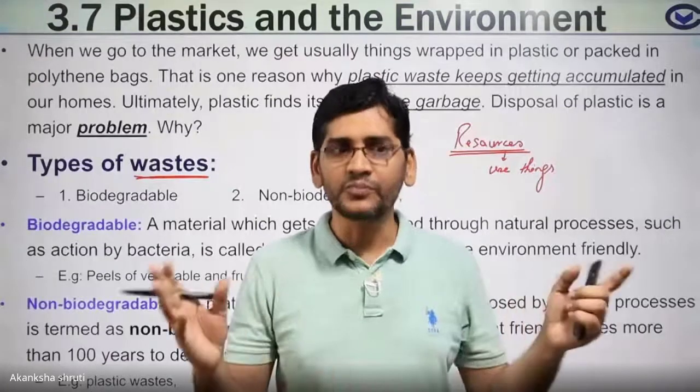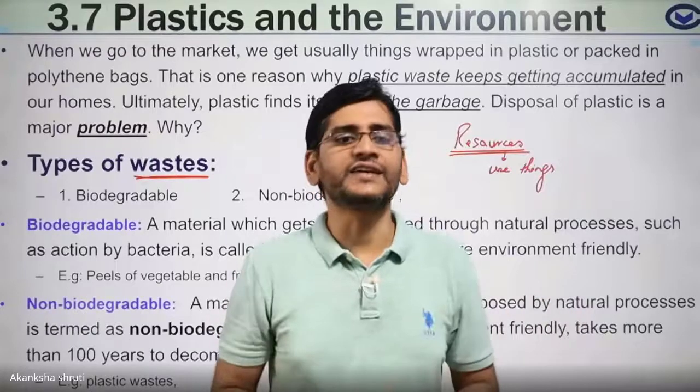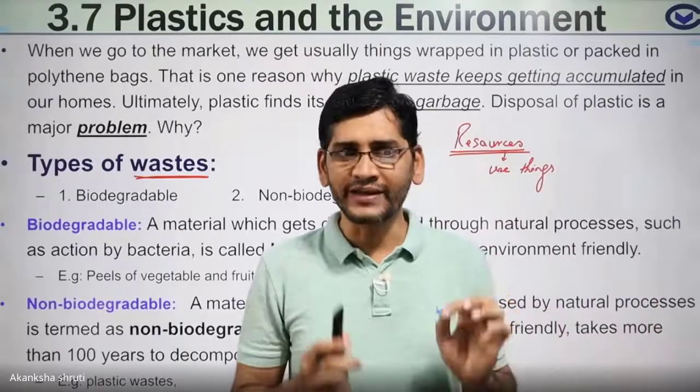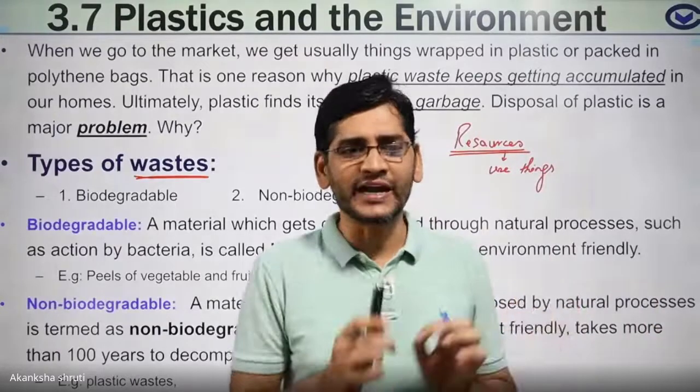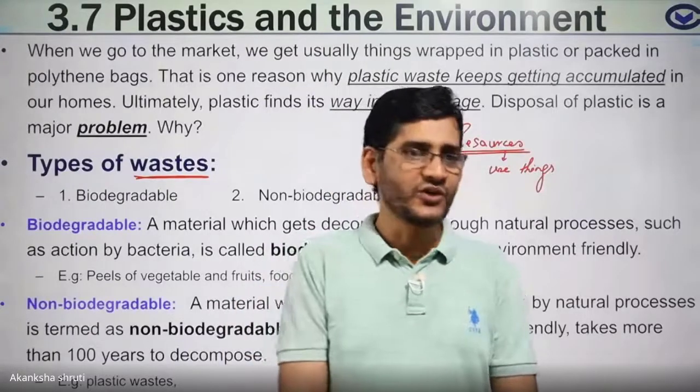That creates a lot of problems. So what are those problems? How is this waste going to affect our environment, or how is our environment getting polluted because of the waste generated by us? Those things we are going to learn.